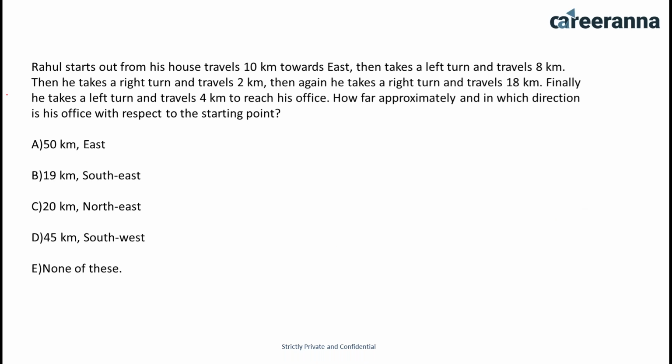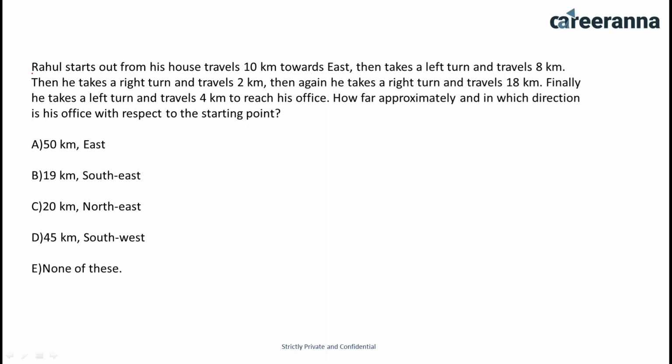Okay, let's discuss the question. Rahul starts out from his house traveling 10 kilometers toward east, then takes a left turn and travels 8 kilometers. Then he takes a right turn and travels 2 kilometers. Then again he takes a right turn and travels 18 kilometers. Finally, he takes a left turn and travels 4 kilometers to reach his office. How far approximately and in which direction is his office with respect to the starting point?